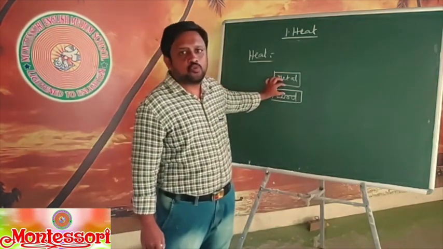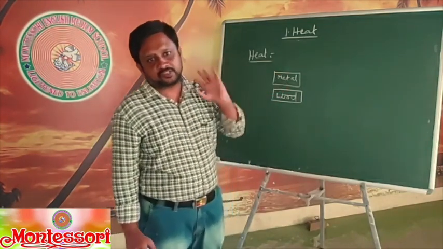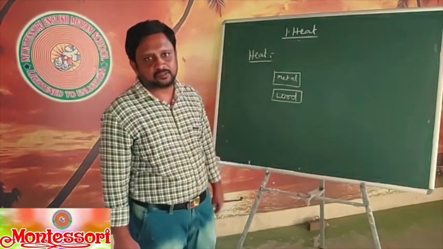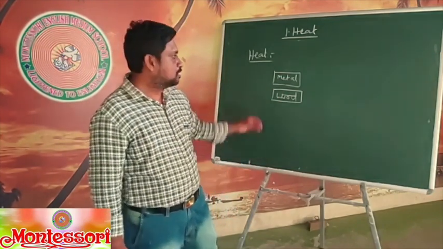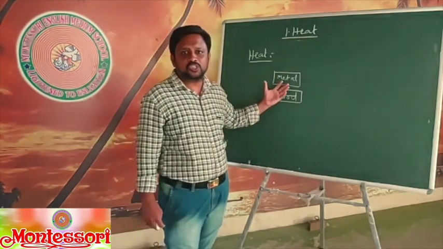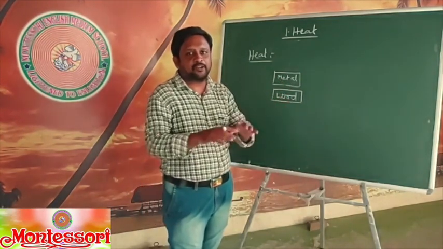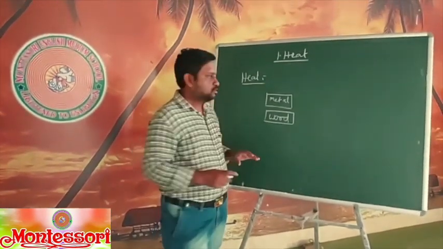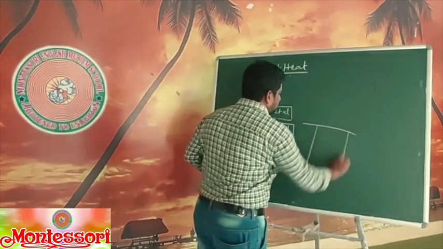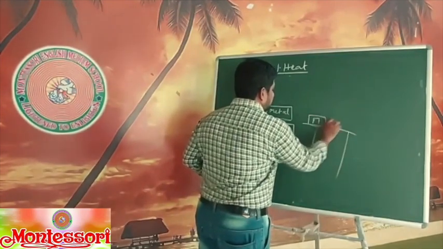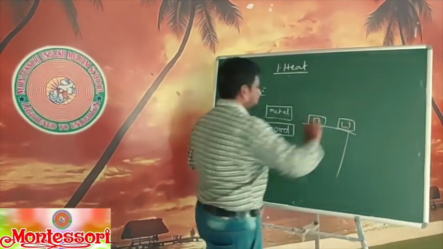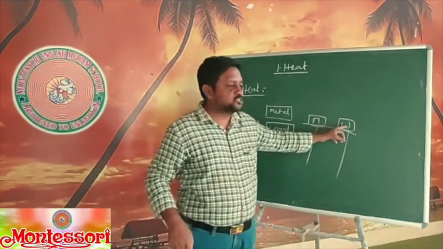Put these two bodies in the deep freeze for 15 minutes. After that, you remove these two bodies and keep them on the table. Let us consider a table. Here is the metal piece and here is the wood piece.